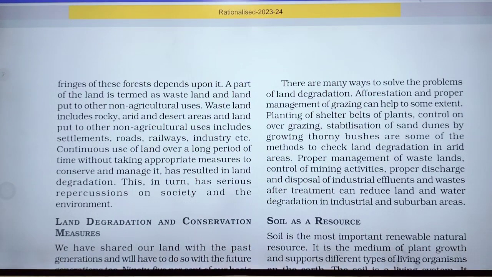Continuous use of land over a long period of time without taking appropriate measures to conserve and manage it has resulted in land degradation.